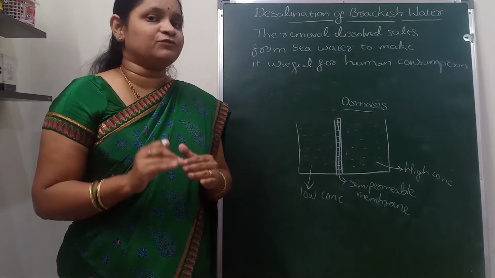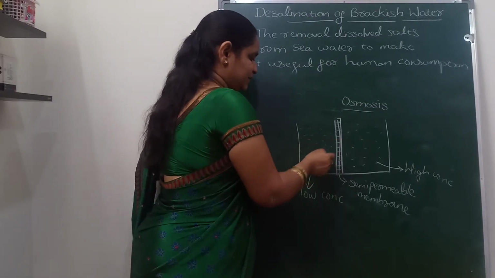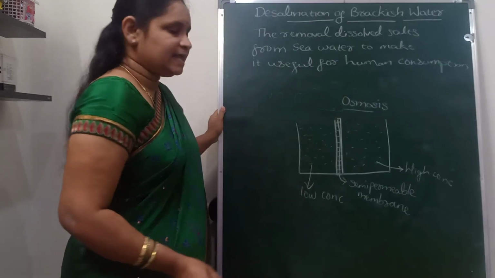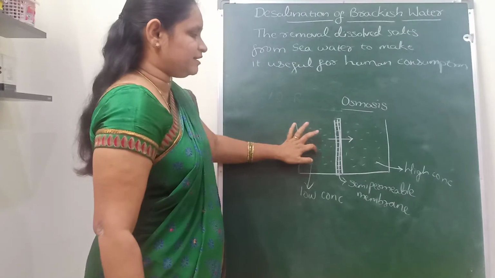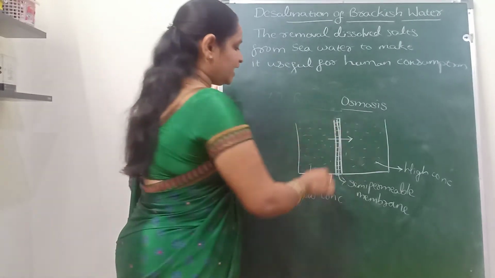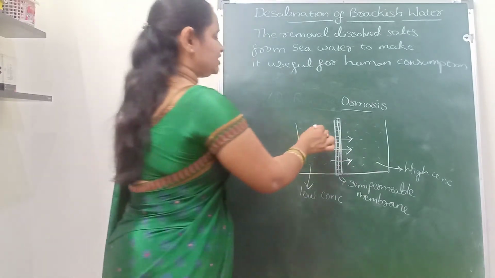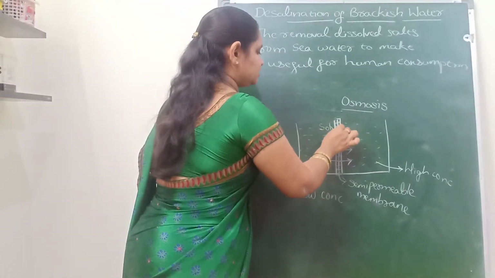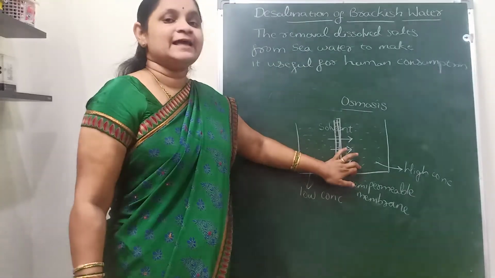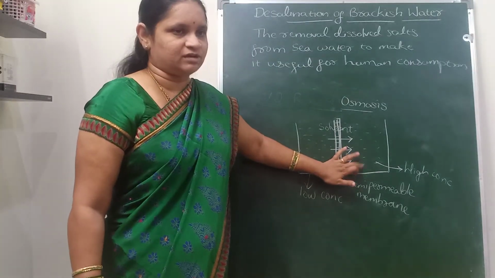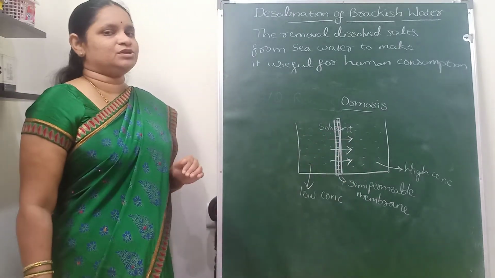Now, when the semi-permeable membrane is separating two different concentrations, the solvent molecules will move from low concentration towards high concentration until both solutions have equal concentration, or until equilibrium is established between the two solutions.